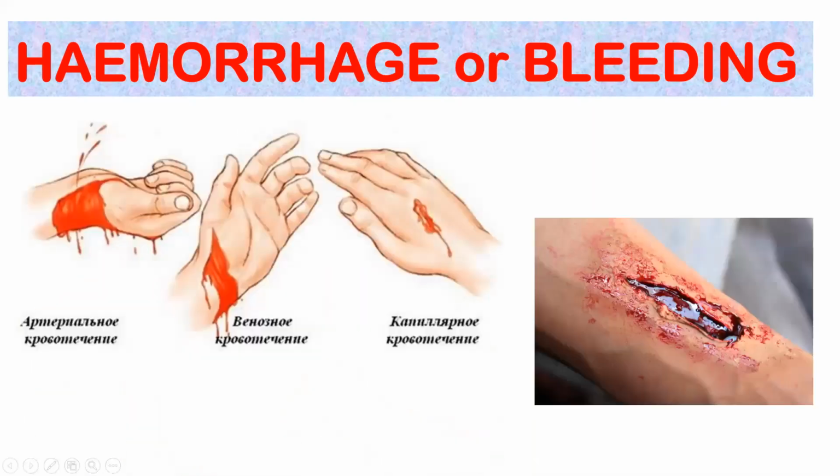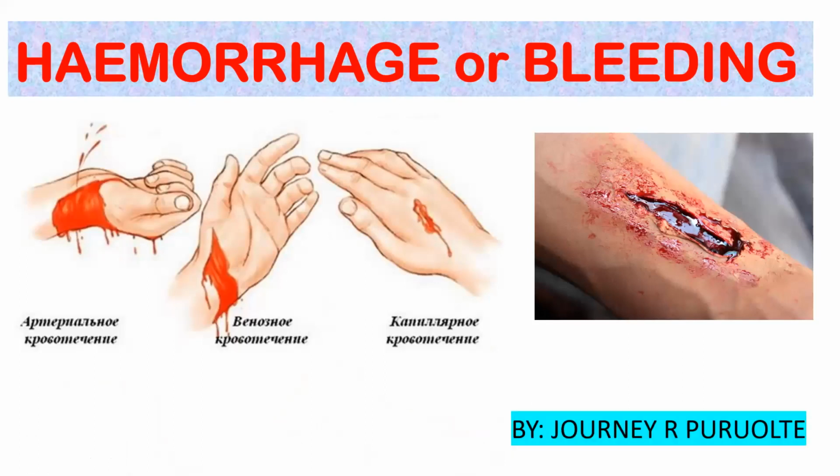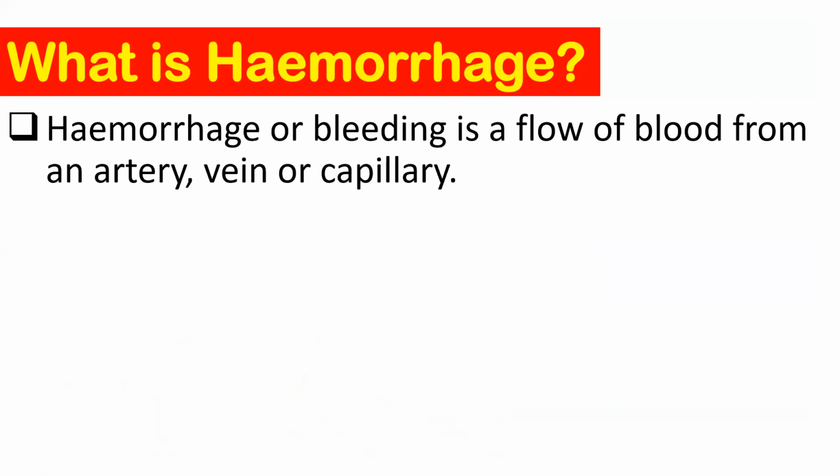Okay, so let us discuss hemorrhage. This is how the bleeding occurs. This is the bleeding that occurs from your arteries. This is the bleeding that occurs from your veins, and this is the bleeding that occurs from your capillaries. So let's see what is hemorrhage. Hemorrhage, which we also call bleeding, is the flow of blood from an artery, veins, or capillaries. If the blood flows from our arteries, veins, or capillaries, then we call it bleeding. Are you clear?